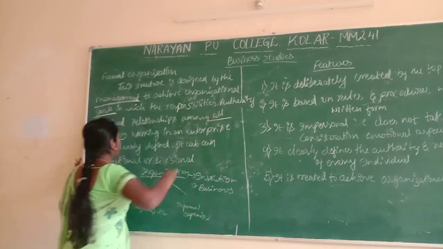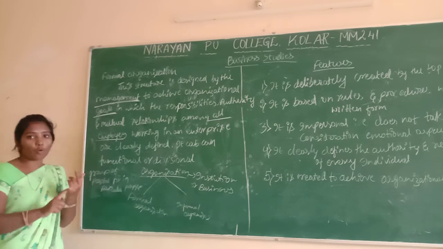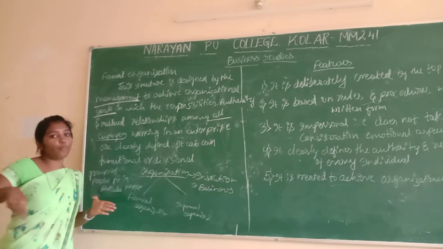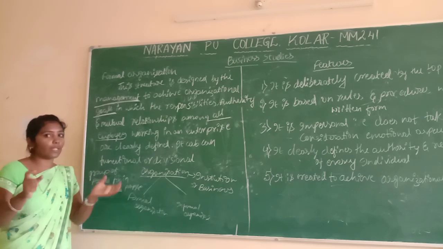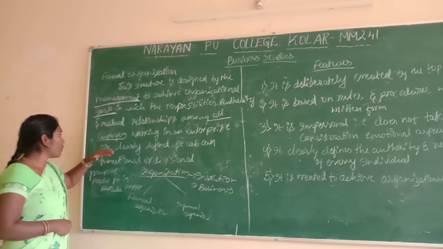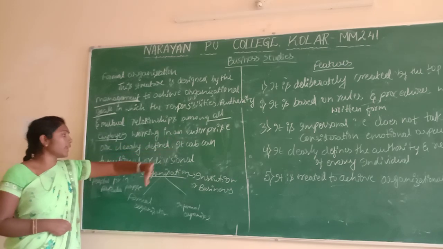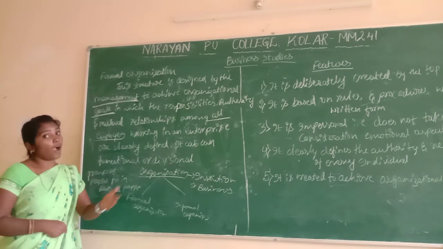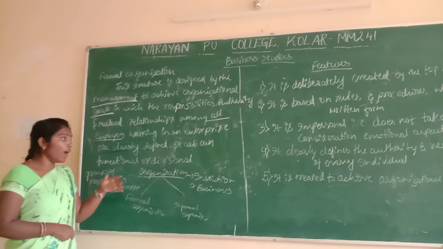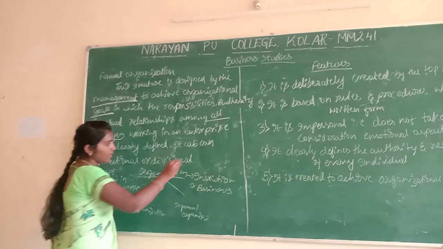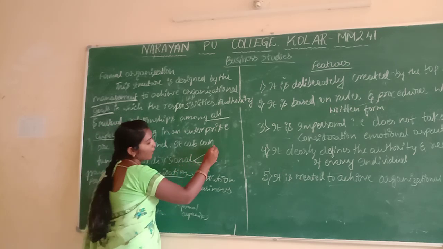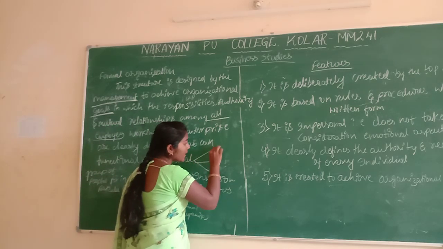Among all the employees there is a mutual relationship with responsibilities, rules and regulations. They will create a relationship between the employees. Working in the enterprise has to be clearly defined. It can be functional or divisional. I already told you about functional in the last class, the structure of the functional. Divisional means departmental wise; department means it is divided, separate.